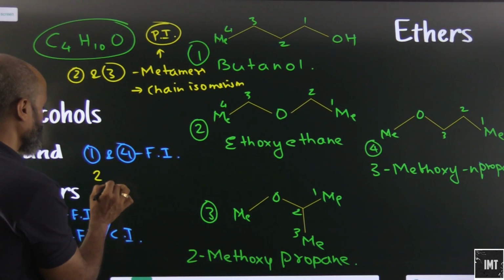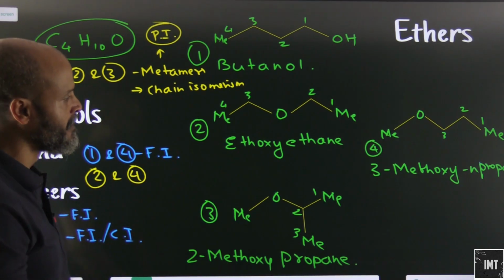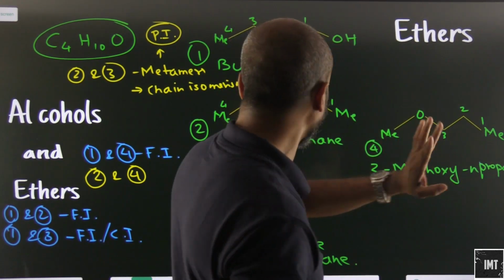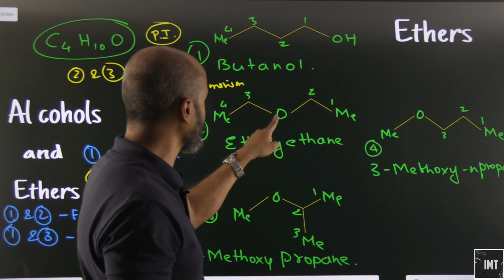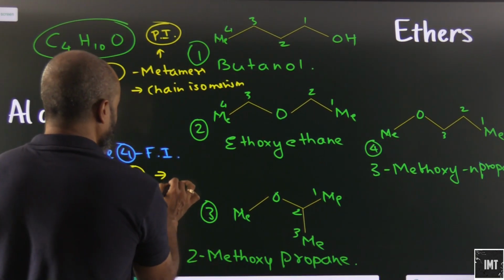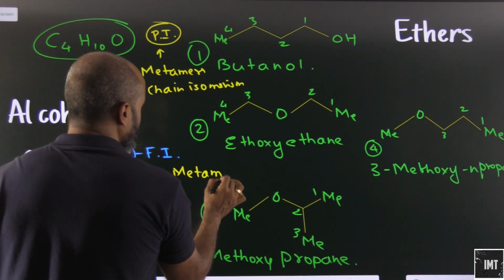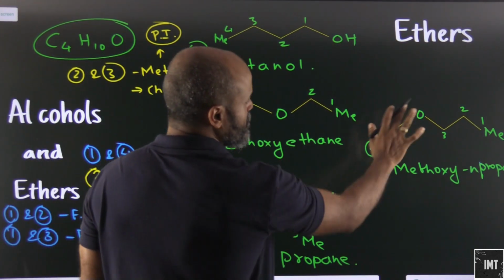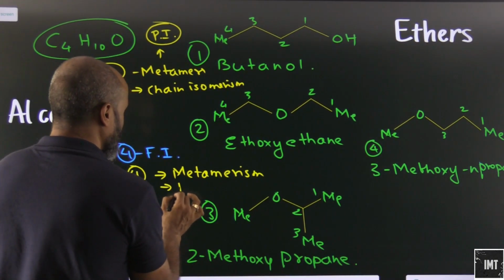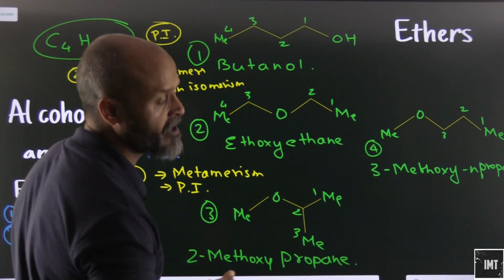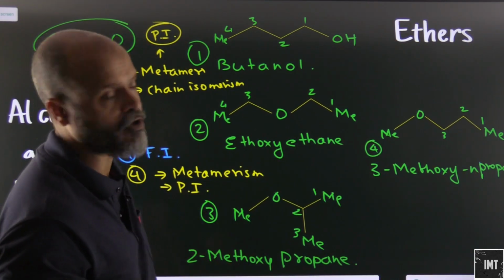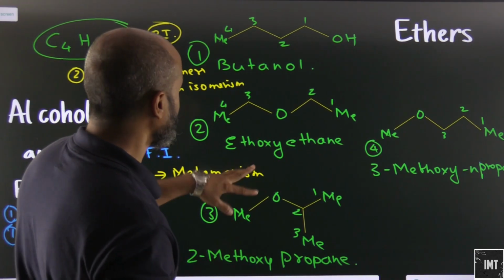Okay, let's look at 2 and 4. No chain isomerism obviously. Is there a difference in this O and this O? Yes, there is a difference. So 2 and 4 will definitely be metamers. Metamerism will be shown. No functional isomerism because both are ethers. Is there a position isomerism? Obviously yes, there will be a position isomerism as well. Is there a chain isomerism? No chain isomerism. The chain structures are almost the same. So 2 and 3 done, 2 and 4 done.